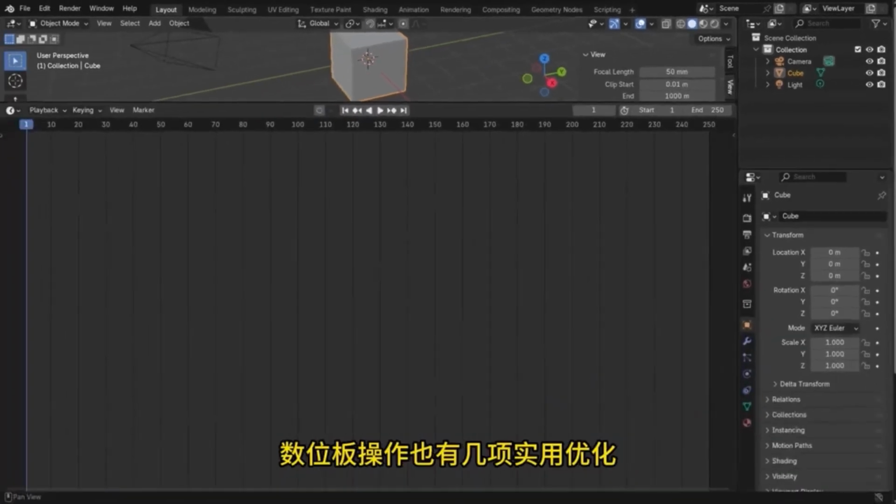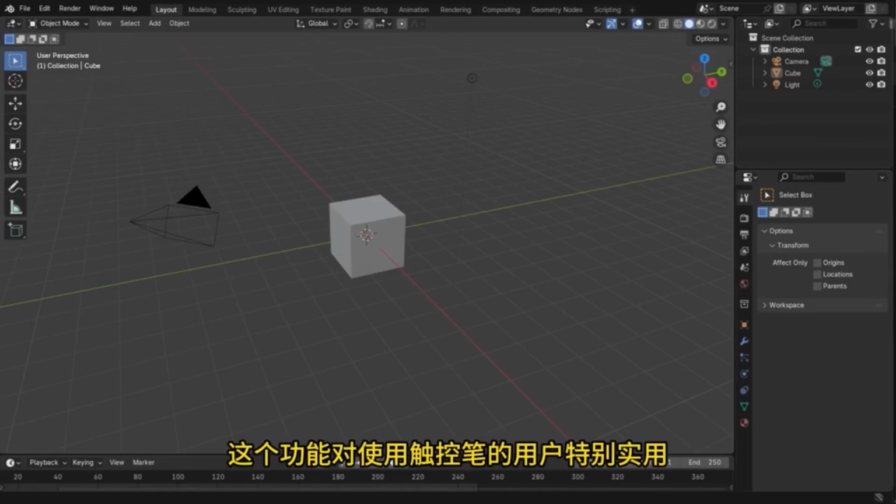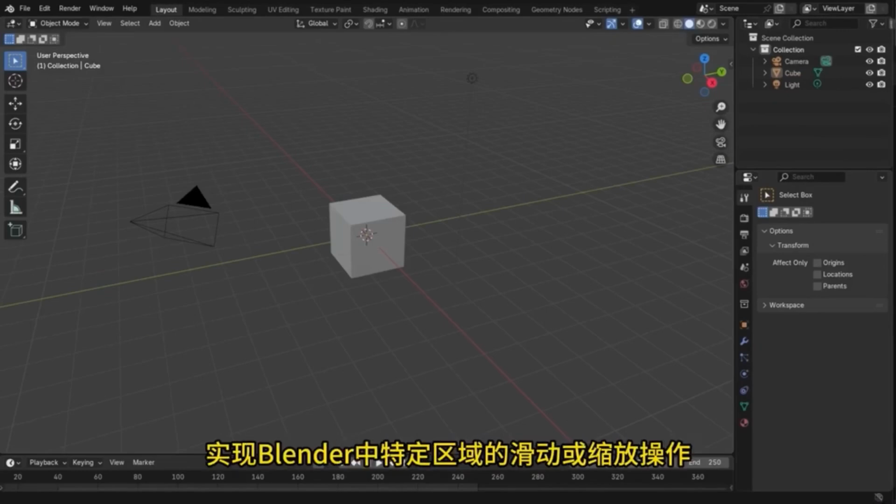There are also several practical optimizations for tablet operations. For friends who are creating with a digital screen, this feature is especially beneficial for users with a stylus, as it enables sliding or zooming operations within specific areas of Blender.